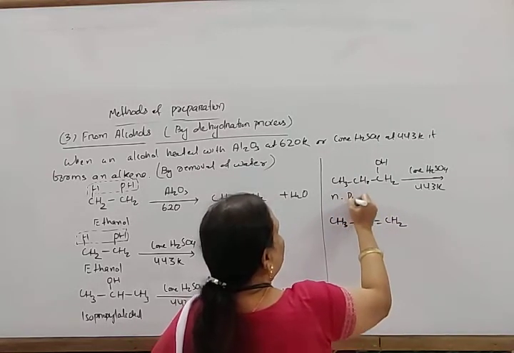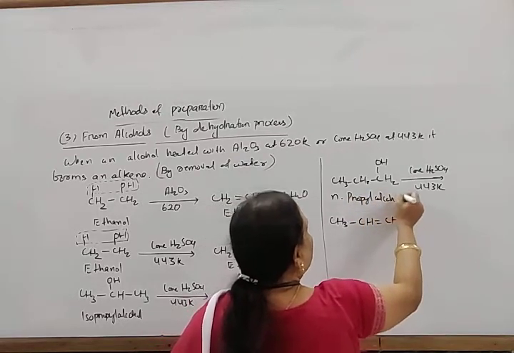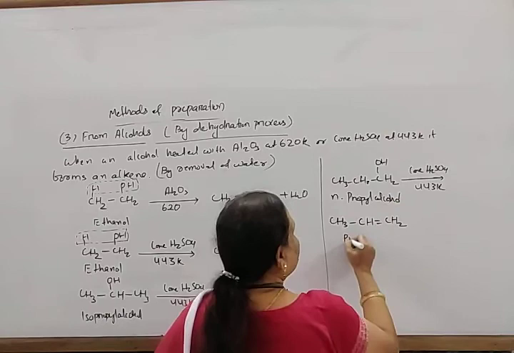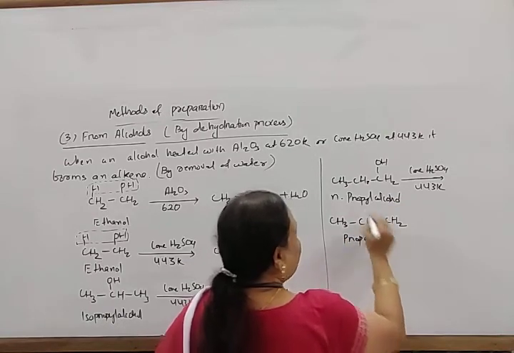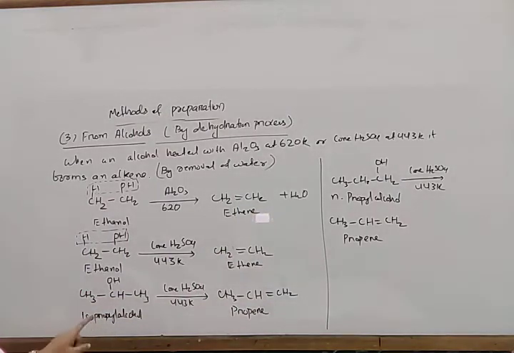This is n-propyl alcohol, and this is propene. In both cases the same product will be formed. So note this down.